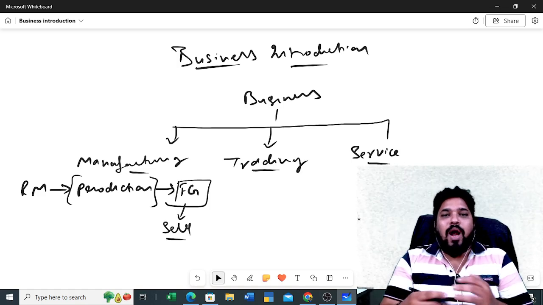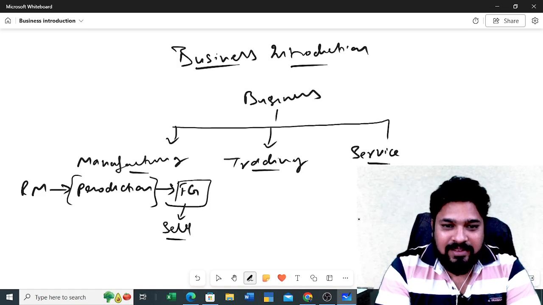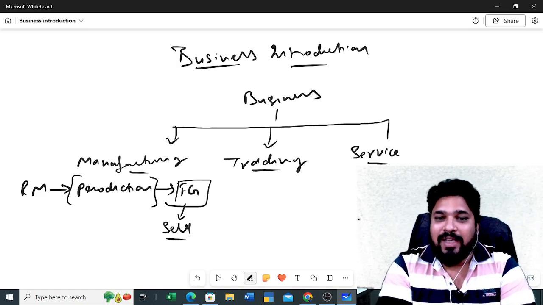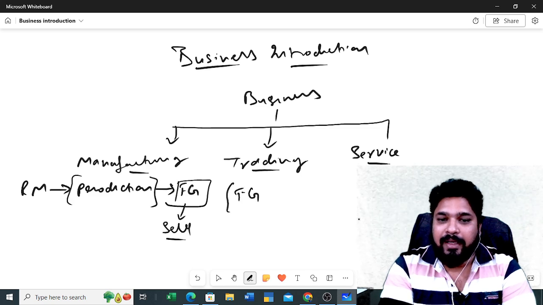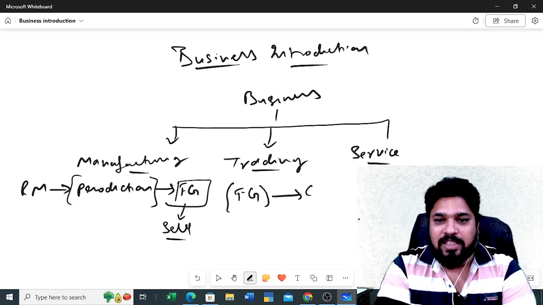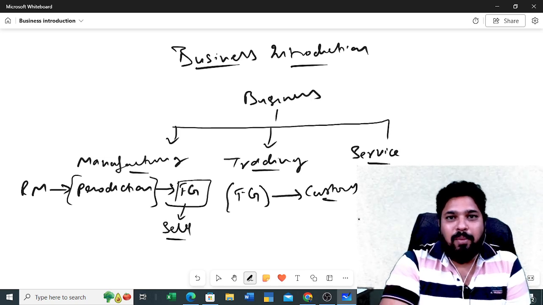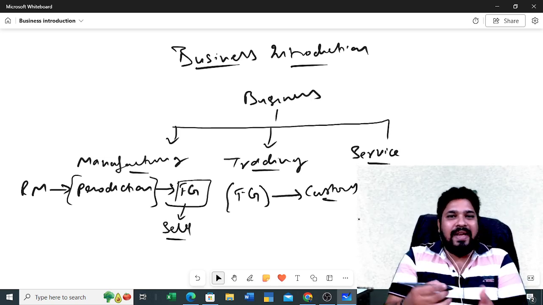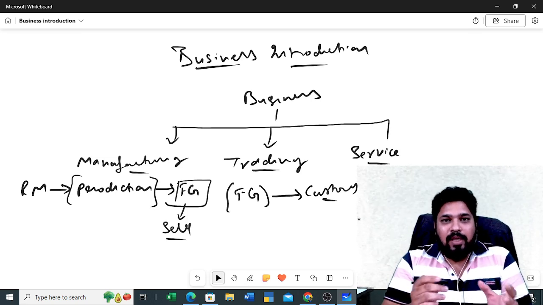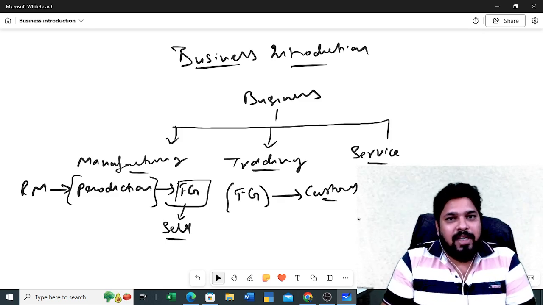Okay. Now what about the trading business? In trading business, we will purchase the finished goods directly from the market. Directly in the same state we will be selling it to the customers. Okay, and we do not change the form of the product, or we don't do any changes. Just like that, we will purchase the product from the market and sell the same product to the customers.